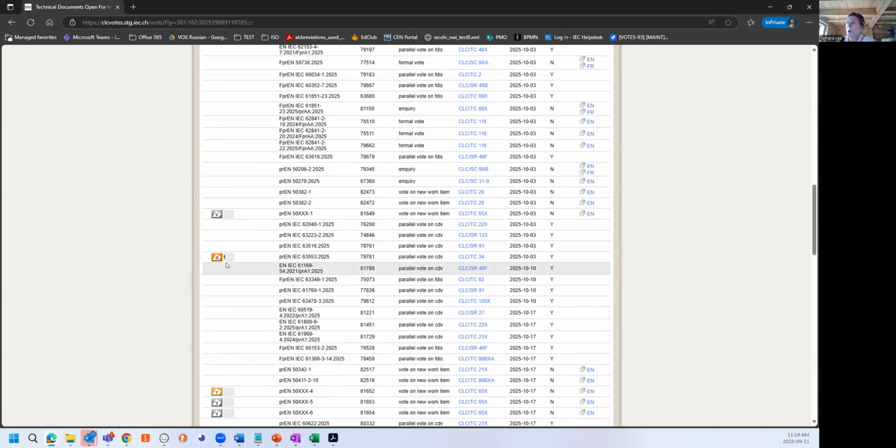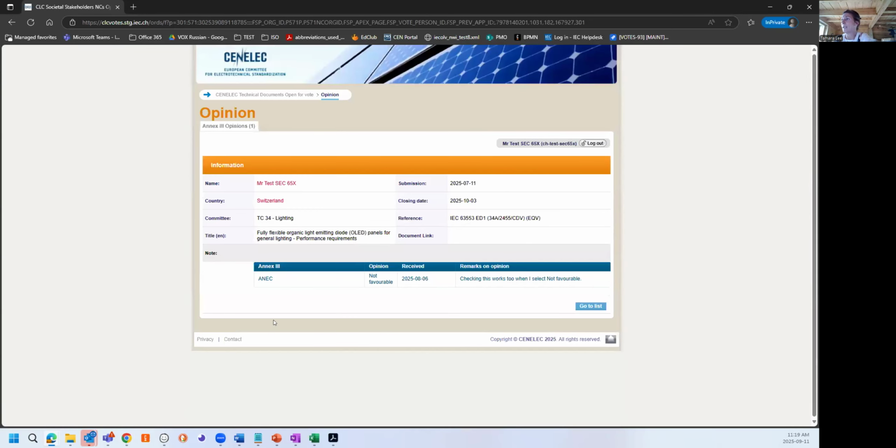The reason why we had to do it like this is because in normal situations, a secretary cannot enter the vote. So we can't go in. So we had to find a way to link the possibility for the secretary to go and see the opinion. Now they click on this button and we have our opinion with the name of the organization, the opinion, and the remarks. So I hope this was clear enough. I'll let you take over, Hulda.